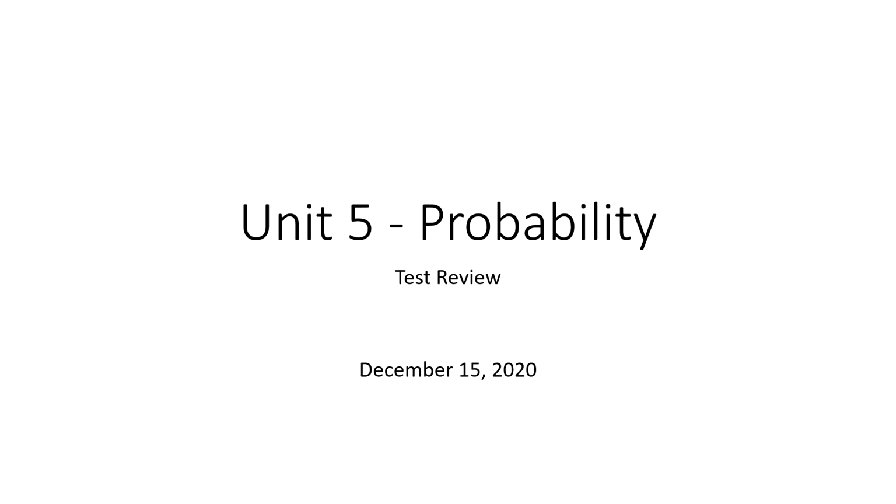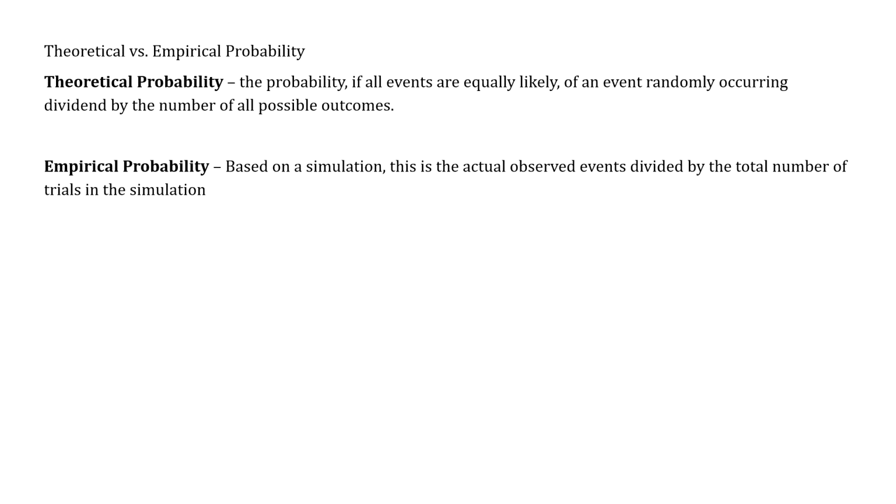So just remember, we're working on probability. Probability has two different types of calculations. There's a theoretical probability, which is the probability just looking at what we're trying to study. It's the probability that we would expect, given the number of possible outcomes. So if I'm going to flip a coin, there are two possible outcomes, heads or tails. The theoretical probability of that is 50-50. There's a 50% chance you're going to get a head, or a 50% chance you're going to get a tail.